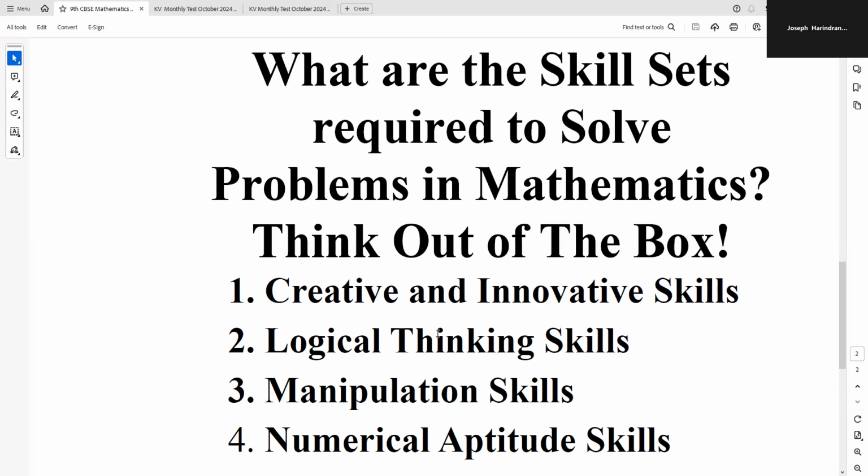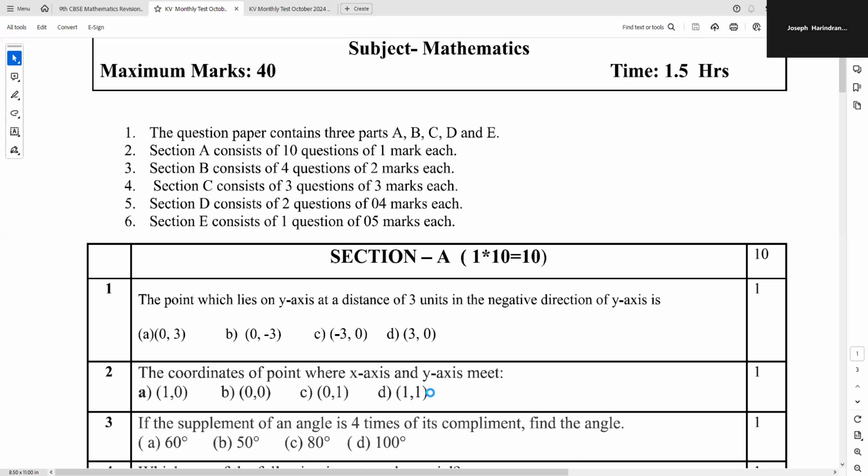Now, let us go to the question paper as such. The question paper is the monthly test question paper of the KV, Kendriya Vidyalaya. We are going to see that. So, here is the question paper.